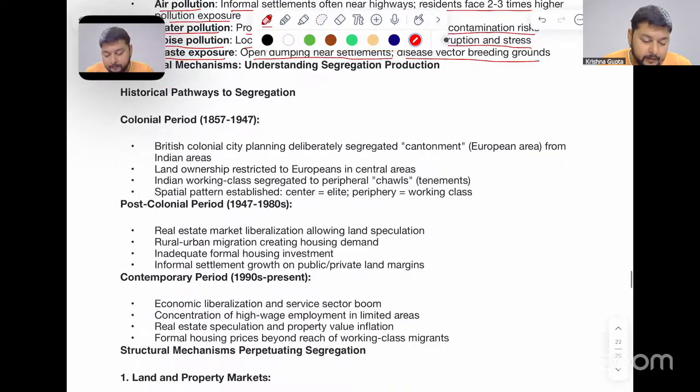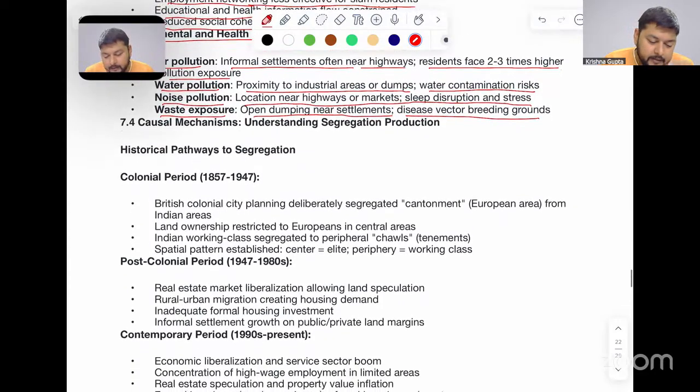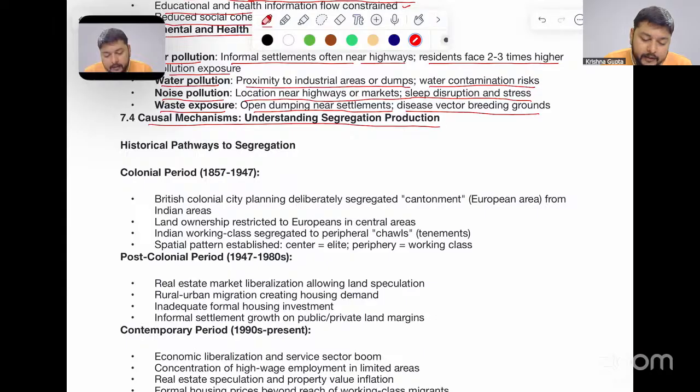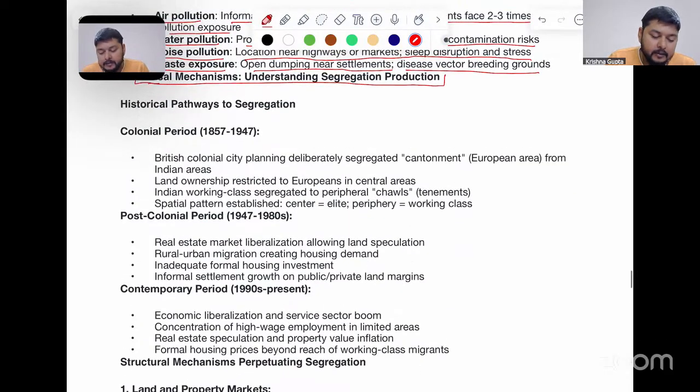Then we can see the causal mechanisms, that is, understanding the production of segregation. Now we are trying to understand why such a structure is formed in the Mumbai region. We have certain historical pathways to this segregation of the rich, middle income, and poor. First, the colonial period, 1857 to 1947.